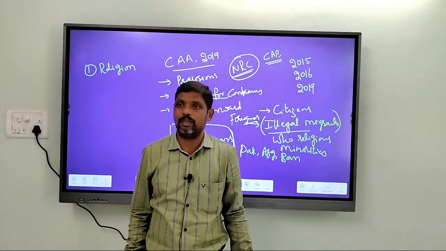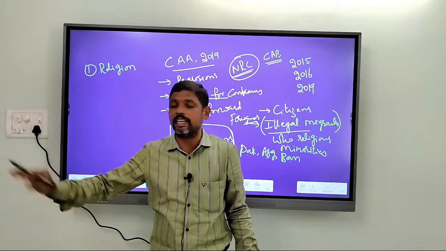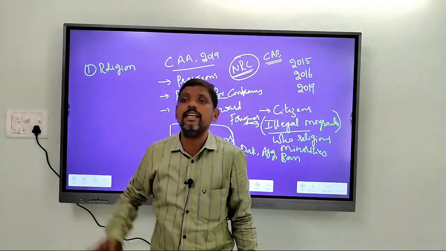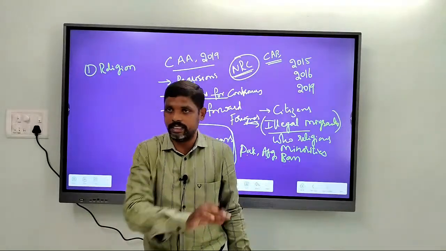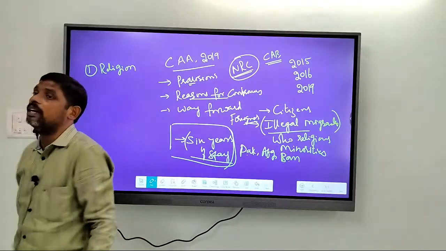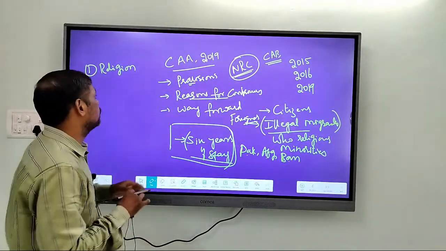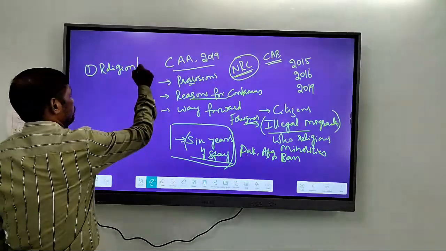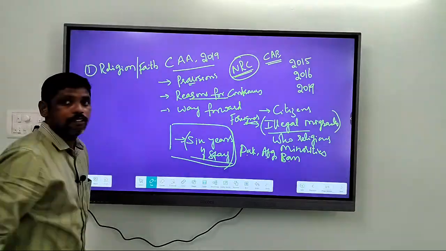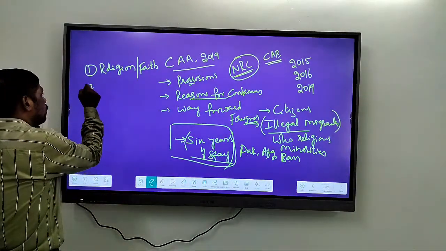No. Alright? So irrespective of caste, creed, religion, place of birth, right? Irrespective of all these conditions, the only condition is the birth and the nationality of parents that we have seen in the previous class, right? So religion is not a ground for providing Indian citizenship, but here religion, that is faith, is used. Which is one point of controversy.